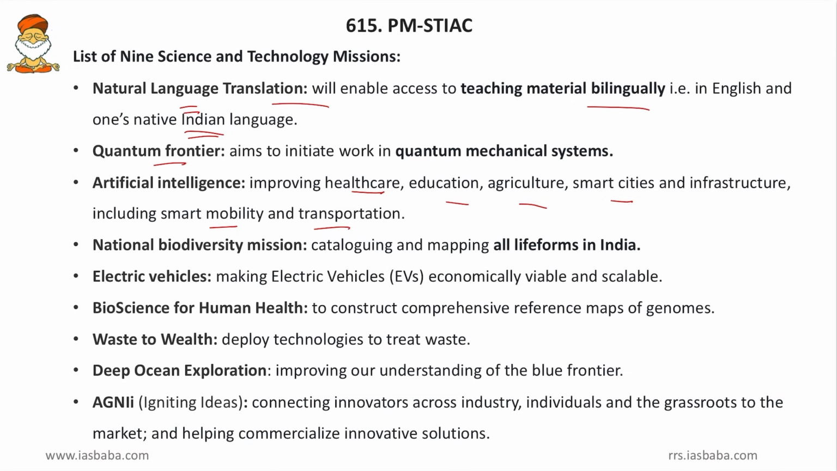Then National Biodiversity Mission, that is cataloging and mapping of all life forms in India. So this is the aim of this biodiversity mission. Then electric vehicles, basically the FAME scheme. This is making electric vehicles economically viable and scalable. Then bioscience for human health. The aim of this bioscience mission is to construct comprehensive reference maps of genomes. So almost all the genome mapping of humans will be conducted by this bioscience mission.